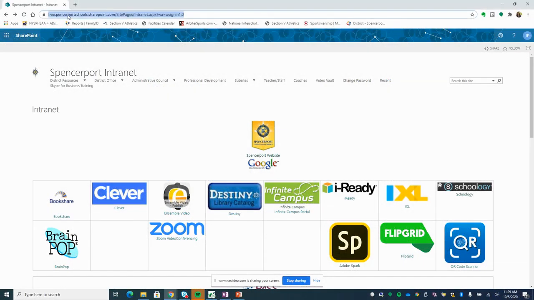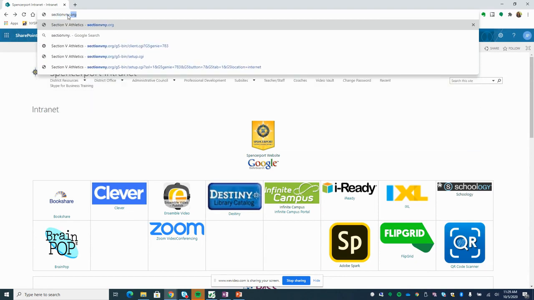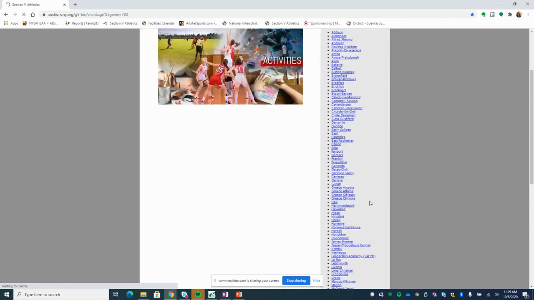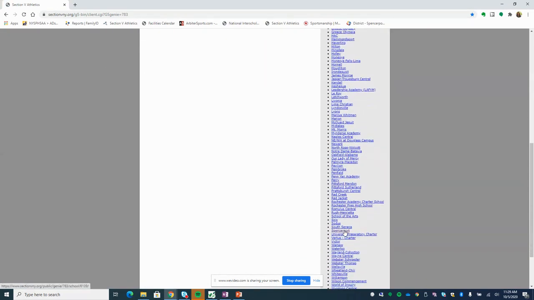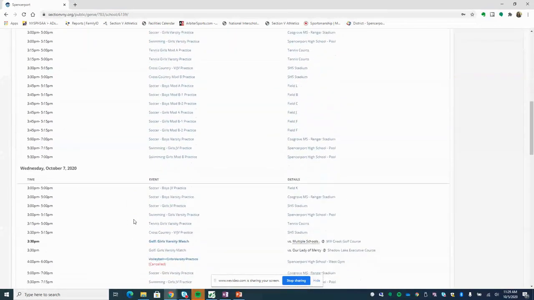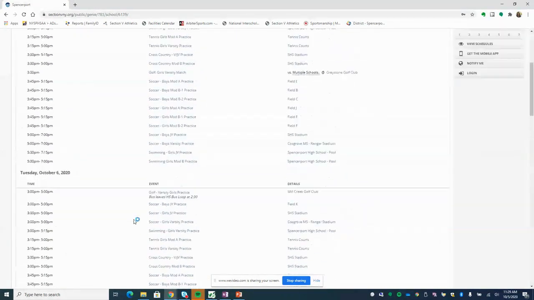To view schedules, you can go to section5vny.org and view all schedules for Spencerport by scrolling down, selecting Spencerport. This will bring you to the home page where you can view any and all practices by day, and matches will show up on here as well.